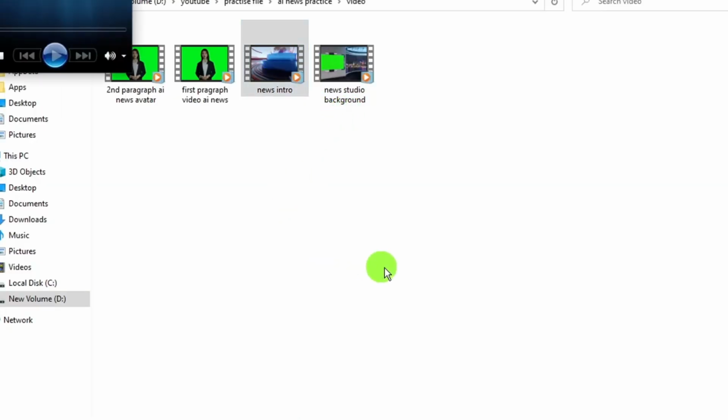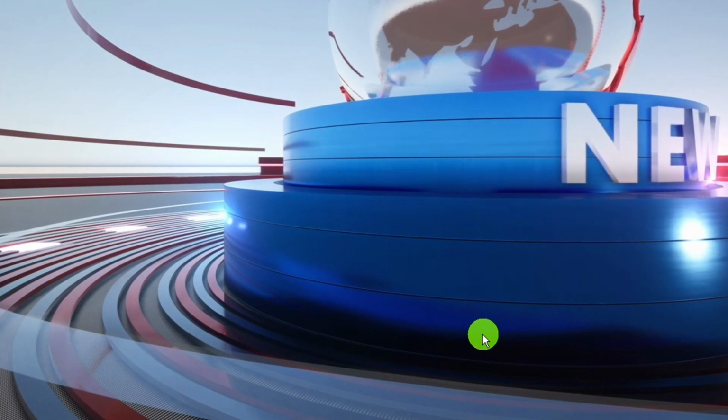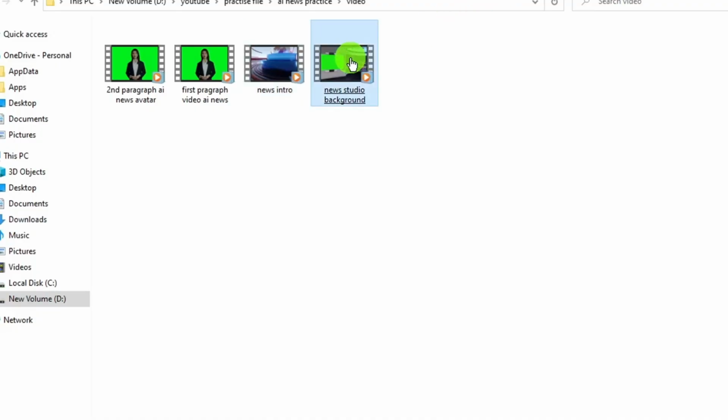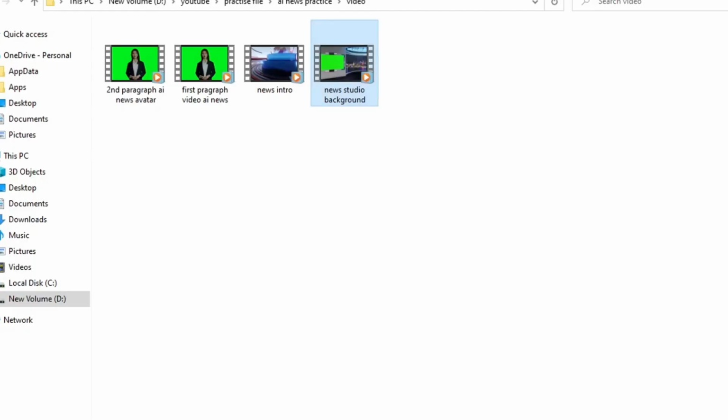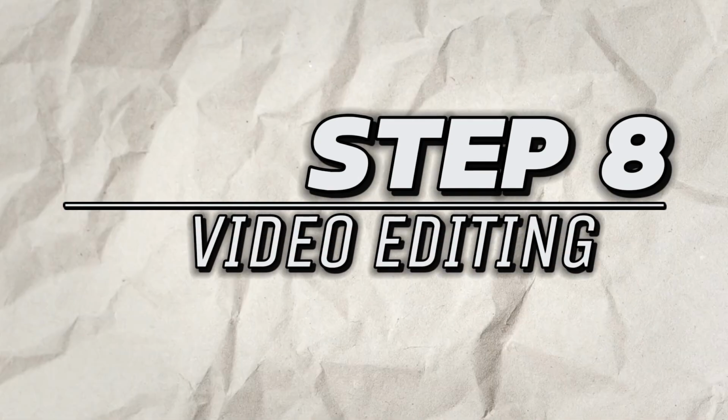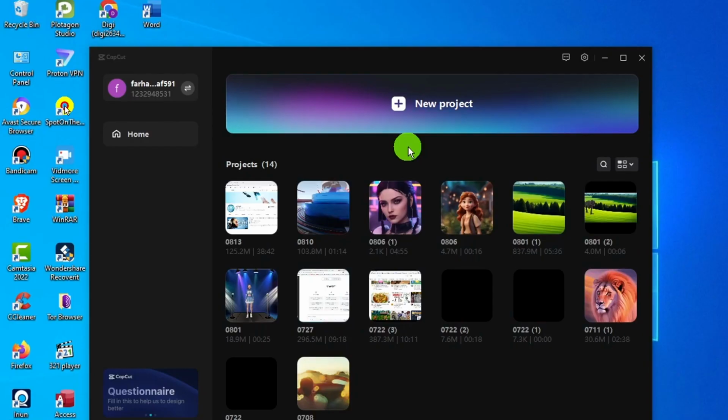After generating videos with all the audio clips, it's time to create a background or news environment to import our video. You can download newsroom stock footage from various websites. I have already downloaded it. After downloading the newsroom video, now move to step 8, edit video. Let's proceed to edit the video clip.